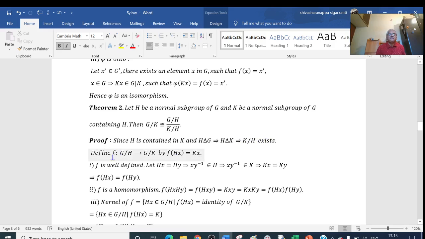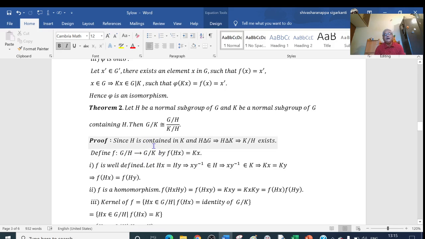Now define a function f from G by H to G by K. How do we have to define it? An element of this is mapped onto an element of this. What are the elements of this? Elements of this are HA, HB, in general say HX. But what are the elements of this G by K?